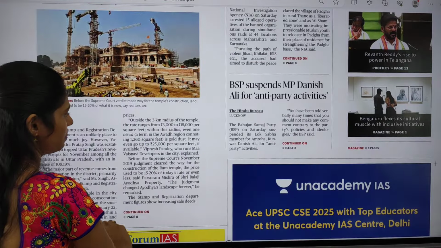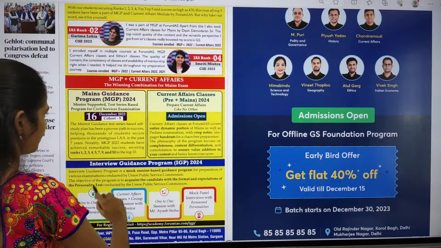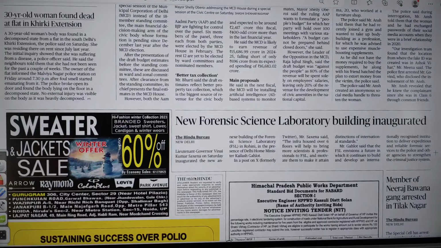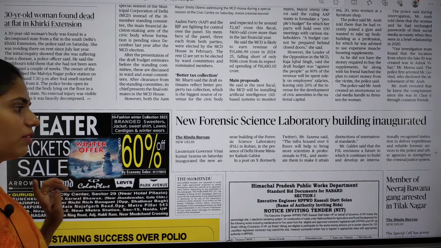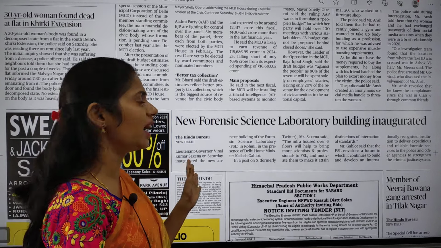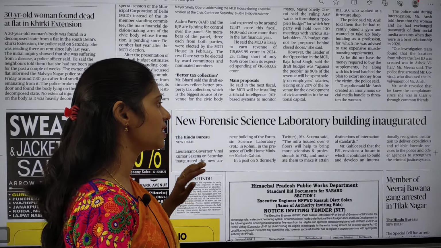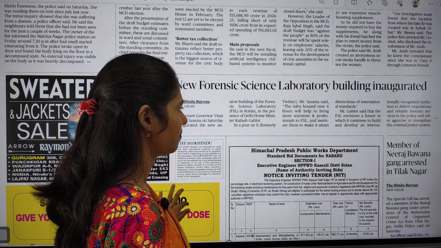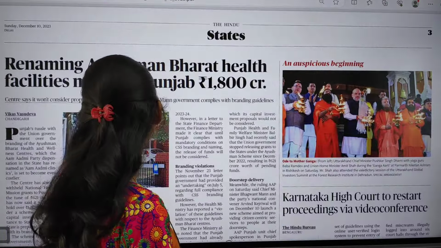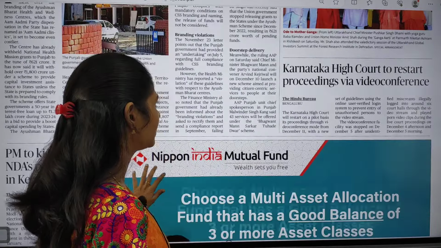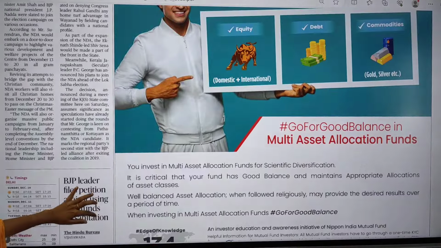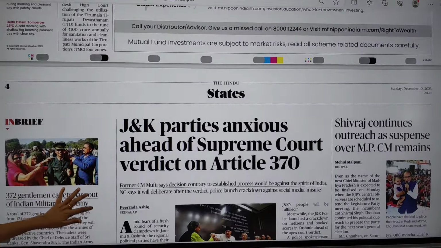That's all in the first page. There is nothing much important. In the city page, I didn't find much important, but if you are preparing for any other competitive examination, you may get a question regarding this new forensic science laboratory building. That's it. And in the states page also, most of the articles are political articles. You can move on to the next page.